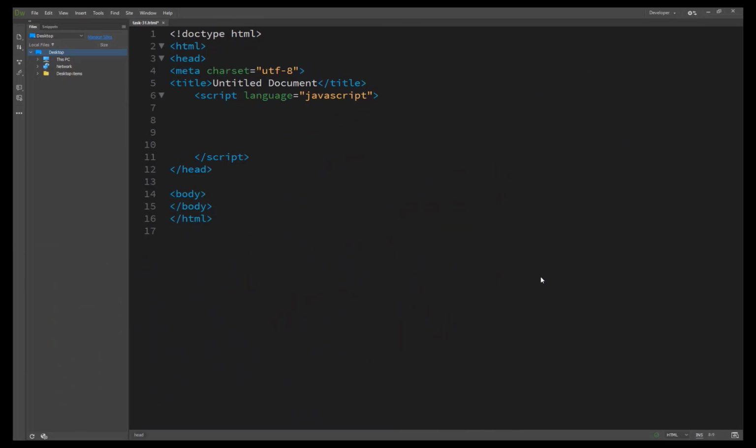So here we are starting our task number 31, calling functions from the text. It's a really nice method used by JavaScript. One of the benefits of JavaScript is being able to add interactivity to elements of HTML pages. One way you can do this is to set up links in the HTML that actually trigger calls to JavaScript functions when the link is clicked.